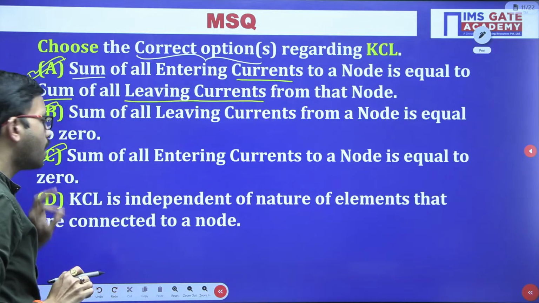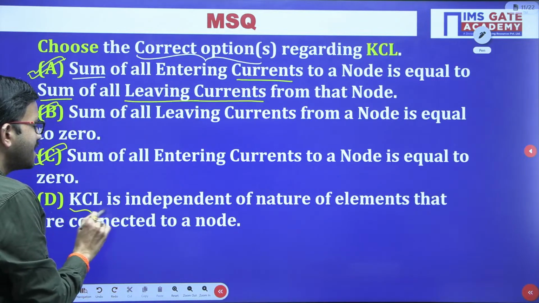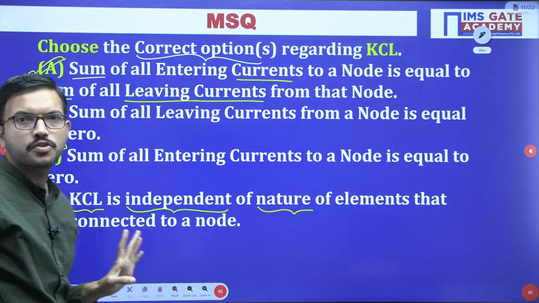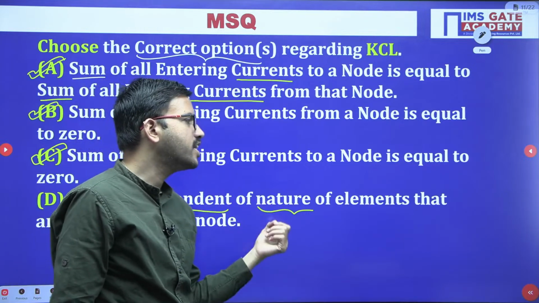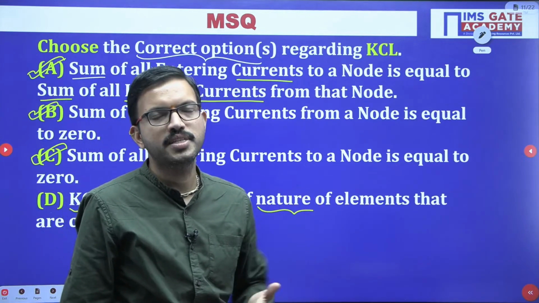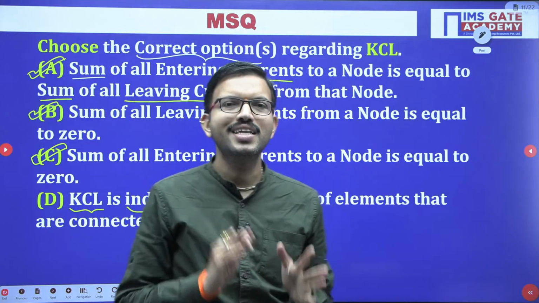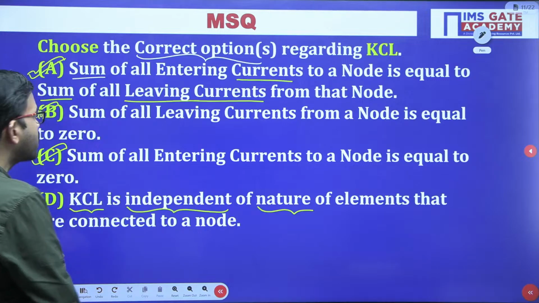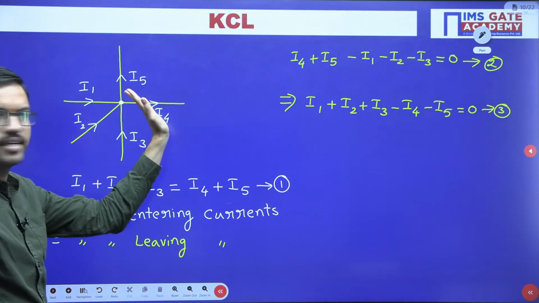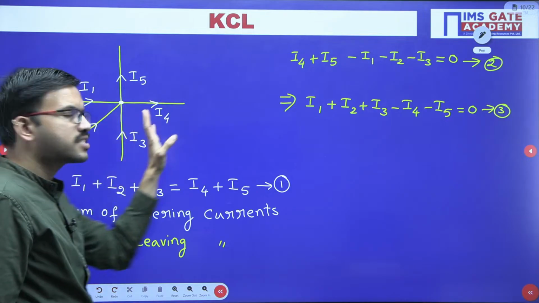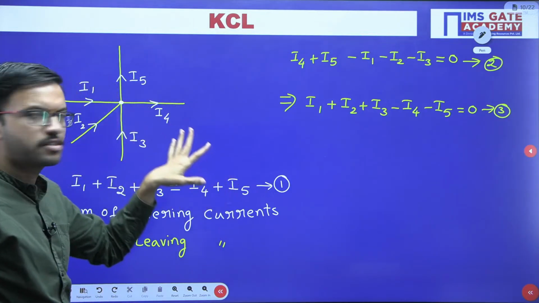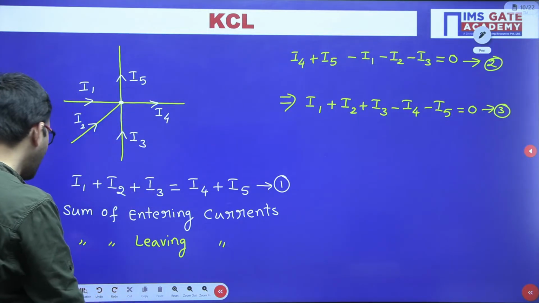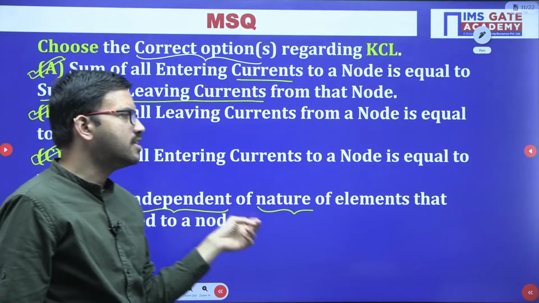Now see option D. This is the most interesting thing. KCL is independent of the nature of elements that are connected to a node. Nature of elements means types of elements, like active elements, passive elements, linear, non-linear, bilateral, unilateral. In each branch you will have some elements, either a single element or two elements, etc. Those elements can be of any type. So that means KCL is independent of the nature of elements.